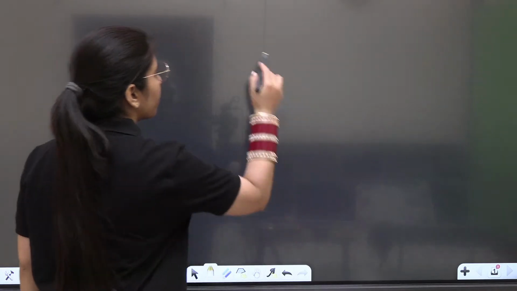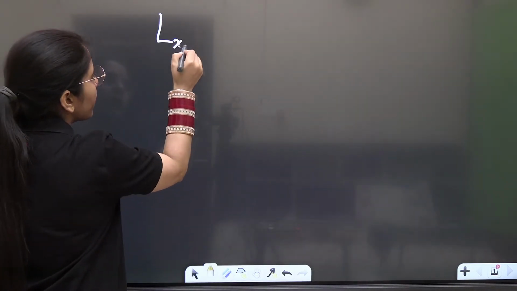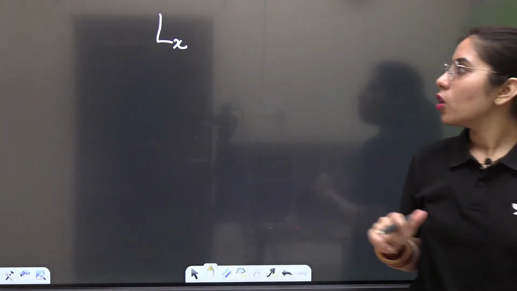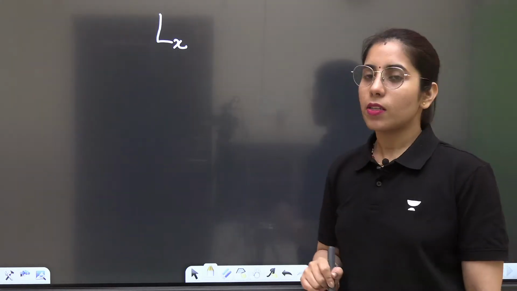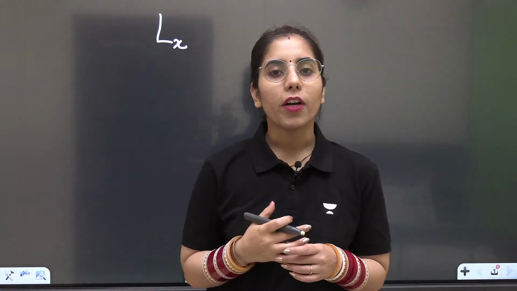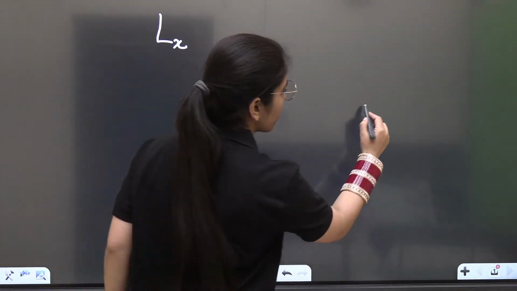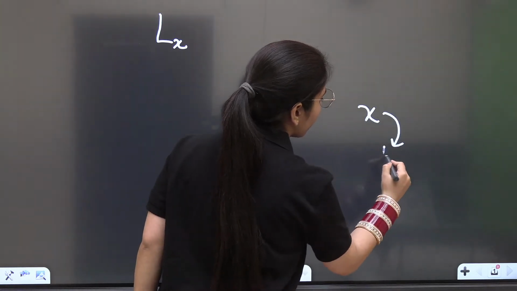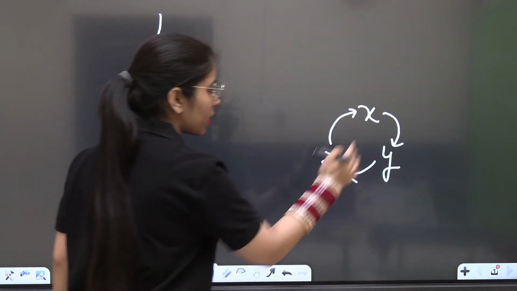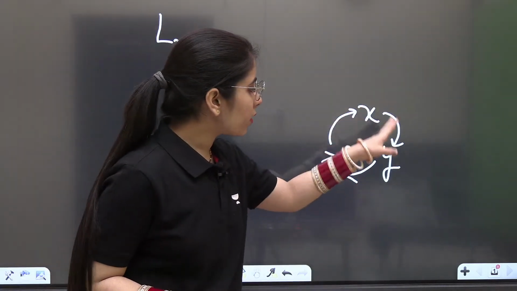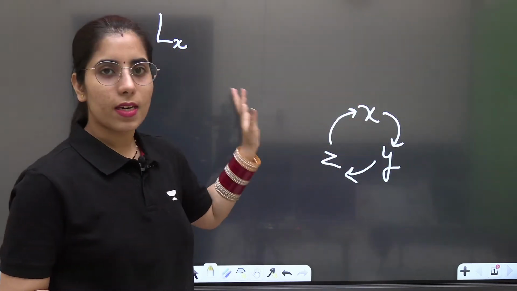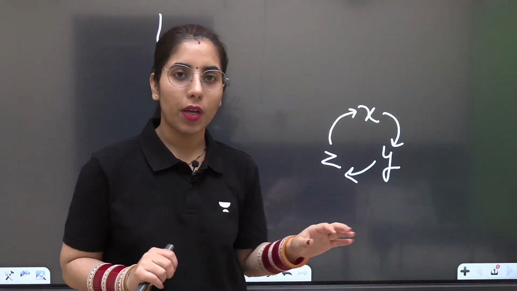So for example, you want to write the Lx. Is it readable? I hope yes, but if not, just mention it in the comments. So you want to write the expression for Lx. Clear? In this case, you have to follow the cyclic order. Now, what is the cyclic order? Cyclic order is basically this order. Look at this. X, then Y, then Z, then again X, then Y, then Z. This is how you will follow the order. Firstly X, then Y, then Z. After Z, X, then again Y, then again Z. Then X, then Y, then Z.